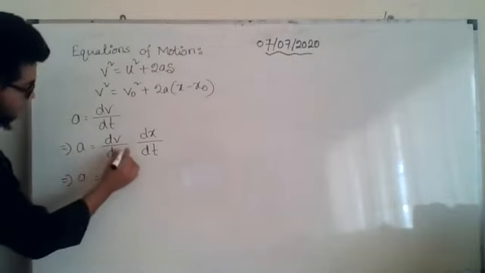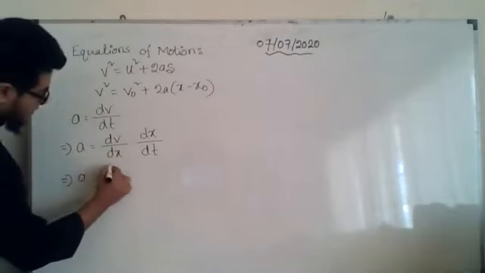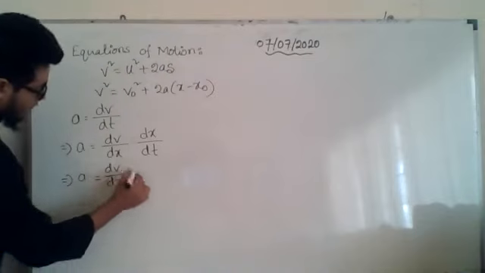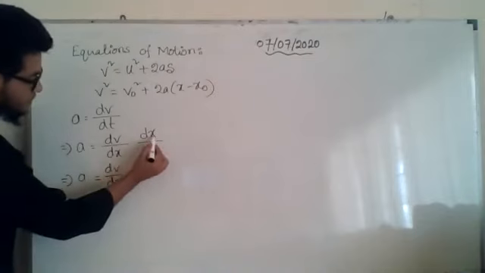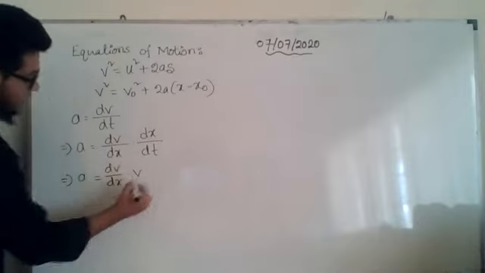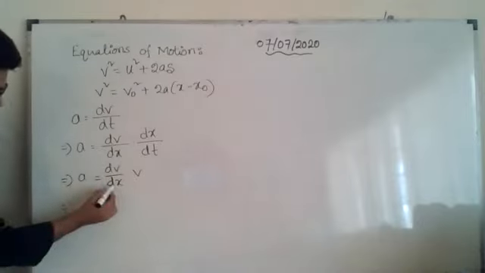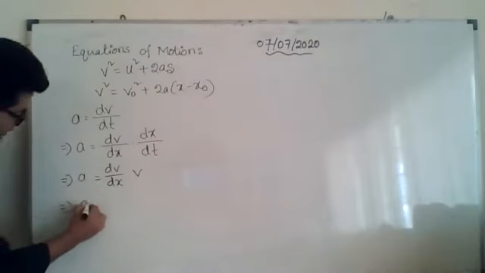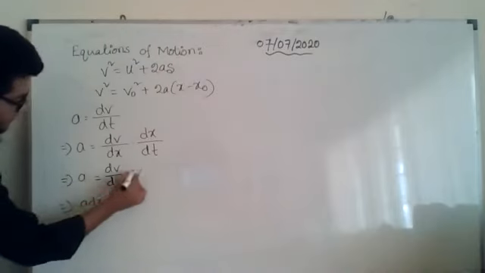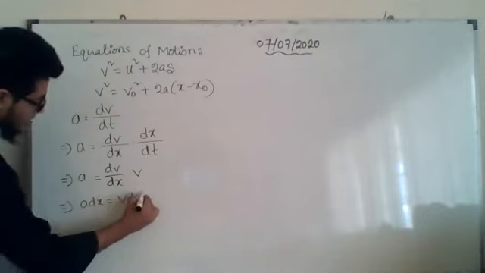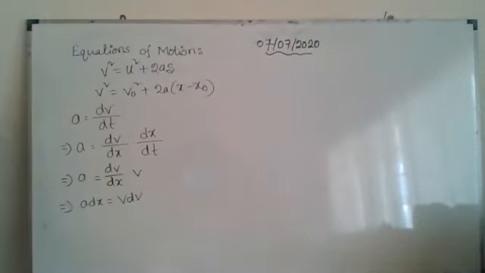a is equal to dv by dx, let it remain the same. Okay, dx by dt, the rate of change of position with respect to time, that is velocity, right? Then we will just cross multiply: dx into a will become a dx, will be v into dv, it will become v dv. Does anybody have any doubt till now?